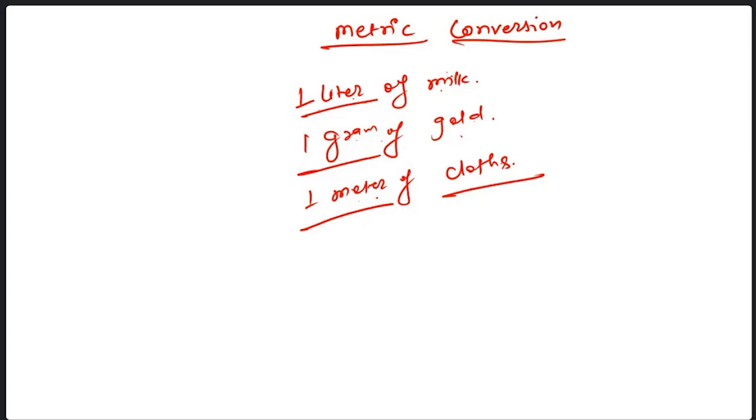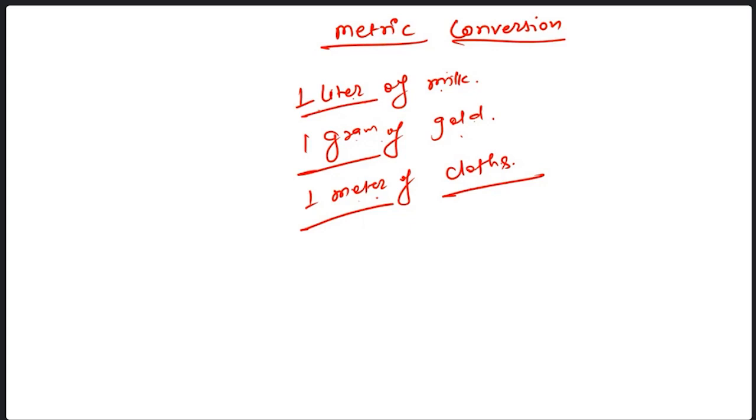If I have to check the length of this pen, what will we use: gram, meter, or centimeter? Meter. Meter is the unit. Centimeter is what? Centi shows that the value is smaller. The prefixes centi, milli, deci are for everything: you can say centiliter, centimeter, centigram. Everywhere you can use centi.